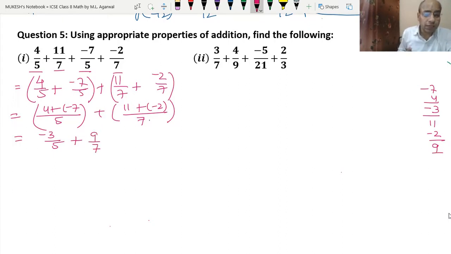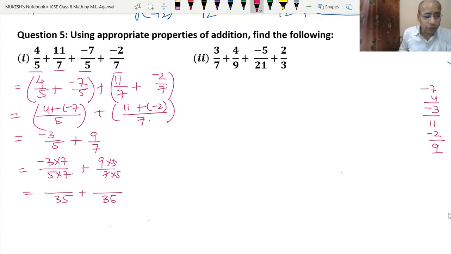Now 5 and 7 are prime numbers, so their LCM will be 5 into 7, 35. So minus 3, 5 will be multiplied with the 7. And 9 upon 7 will be multiplied with the 5, to make it 35, because 35 is the LCM.